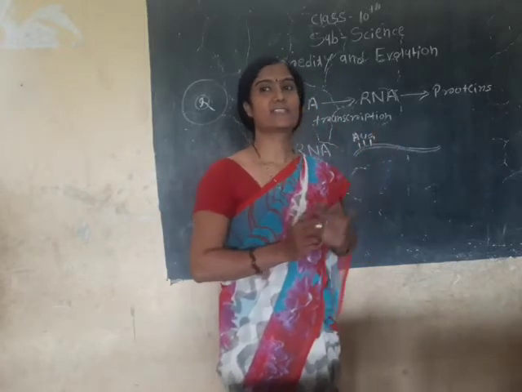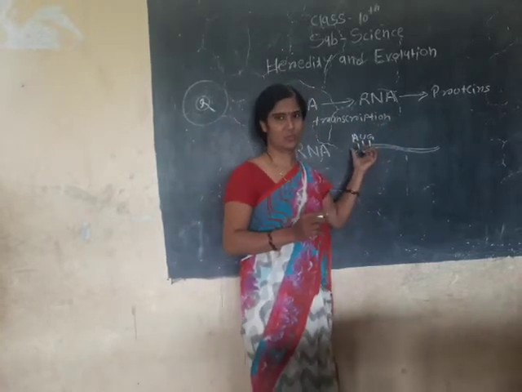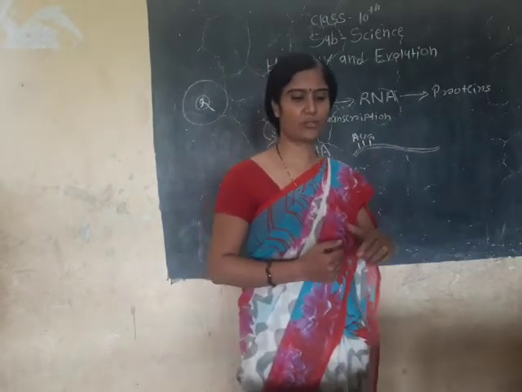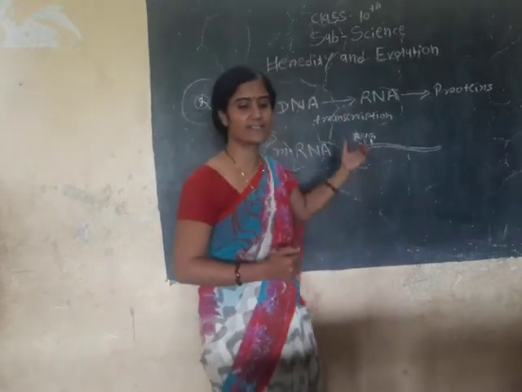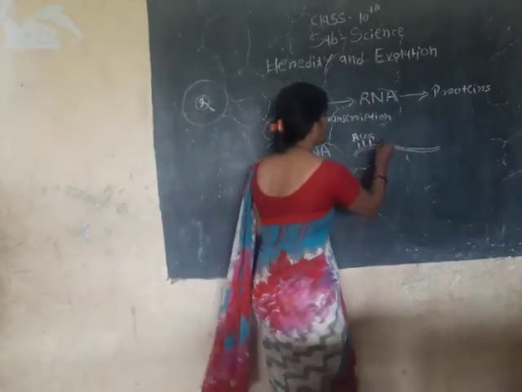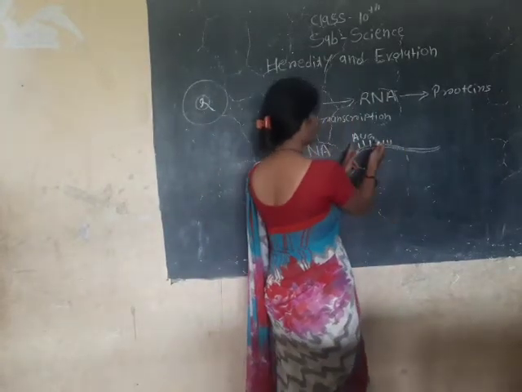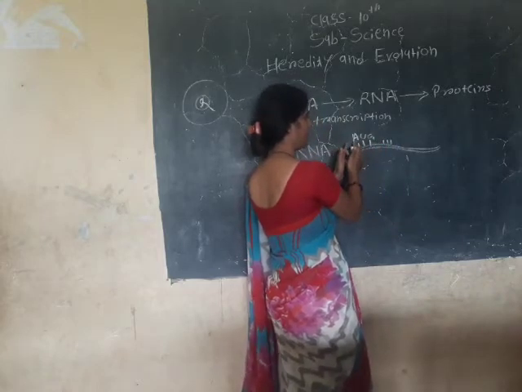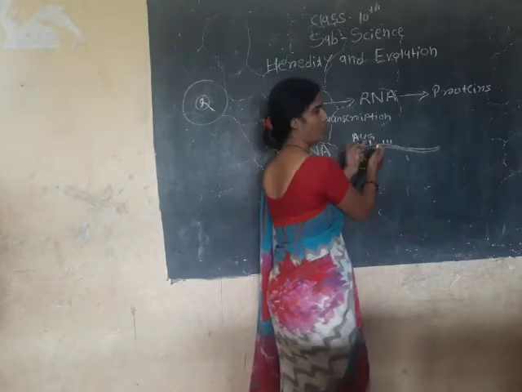And that is also called triplet codons. The code for each amino acid consists of 3 nucleotides. For example, A, U, G: adenine, uracil, guanine.